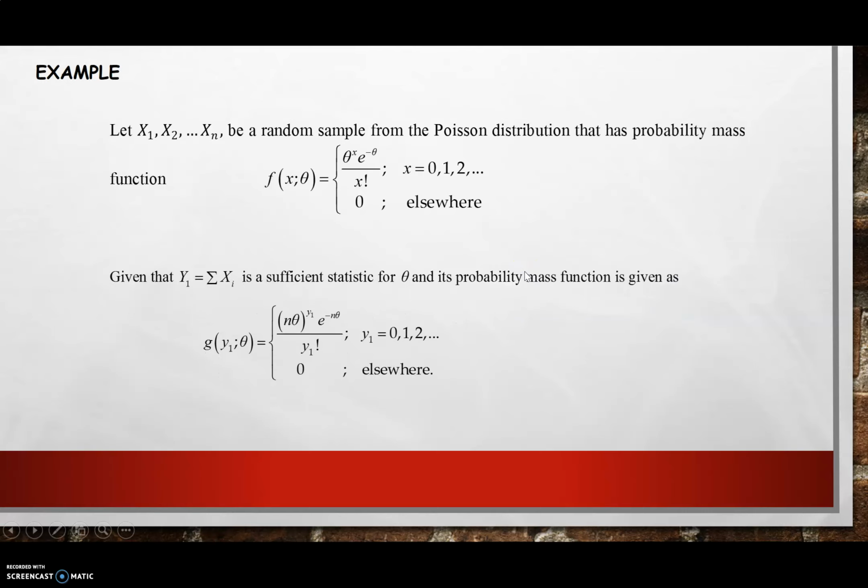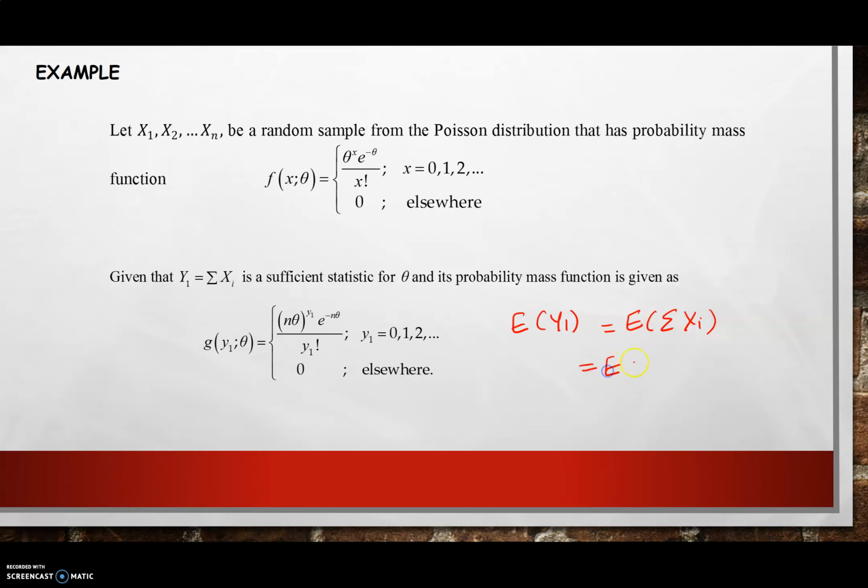Given that Y1 equals summation Xi is a sufficient statistic for theta, and its probability mass function is given as (n theta) to the power y1 exponential to the power minus n theta over y1 factorial. Students may ask how we get the probability mass function for Y1. Recall that each Xi is coming from a Poisson distribution with mean theta. Since our Y1 is equal to summation Xi, we will have expected value of Y1 equal to expected value of summation Xi.